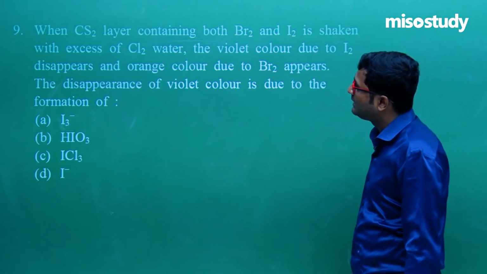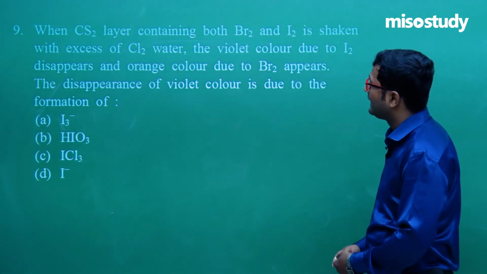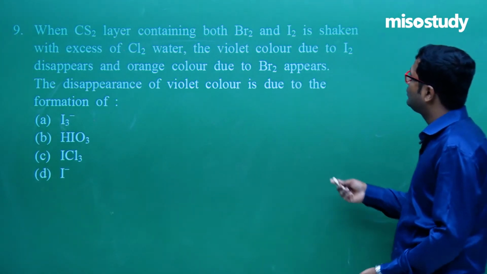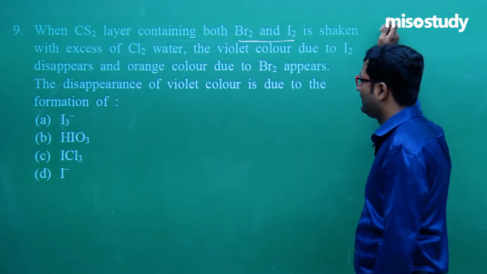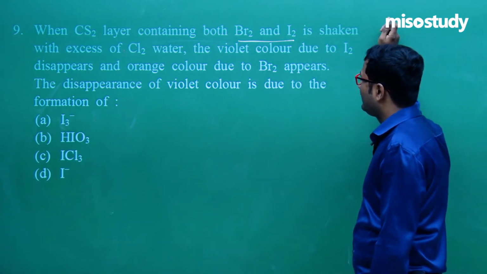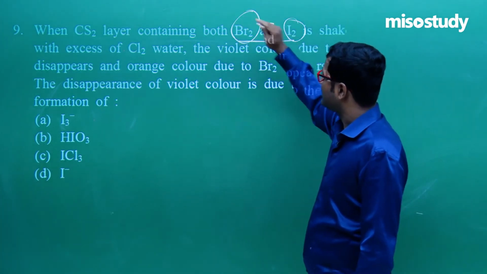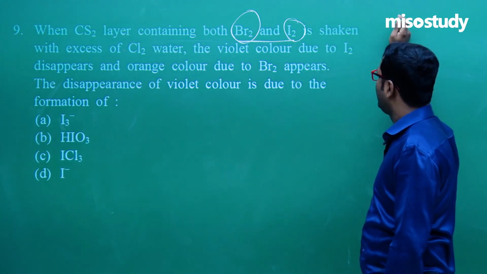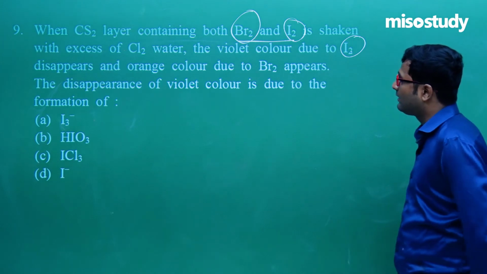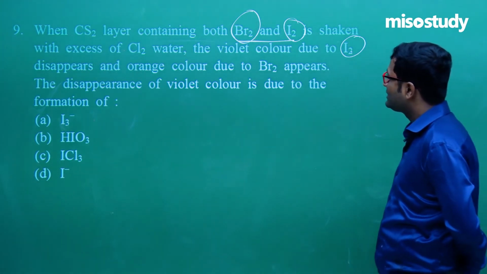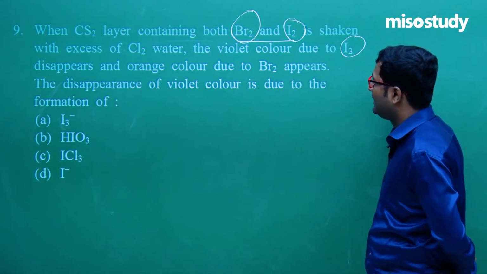What is question number 9? When a CH2Cl2 layer containing both Br2 and I2 is shaken with excess of Cl2 water, definitely the violet color due to I2 disappears, and the orange color due to Br2 disappears.